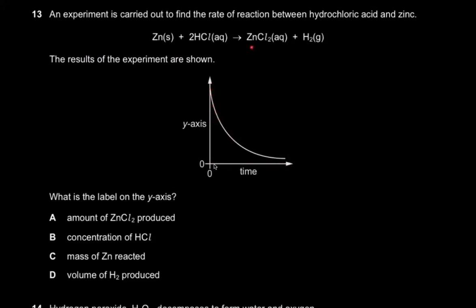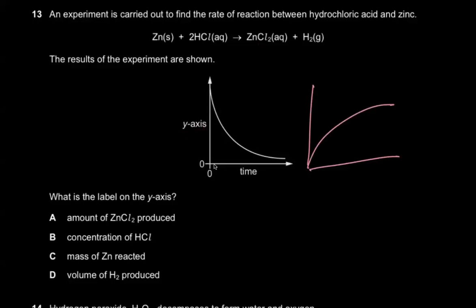Now, if you look at zinc chloride and hydrogen, these are the products of the reaction. And you would be wrong to think that the products of this reaction are decreasing. No, products were initially zero. There were no products at the start of this reaction. But as this reaction took place, these products will start to form. So for products, the graph should have been something like this, right? And that's not the case.